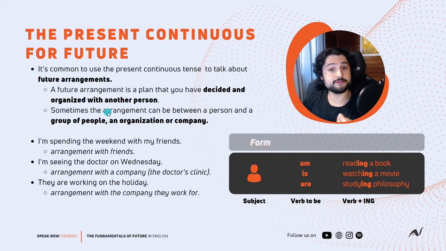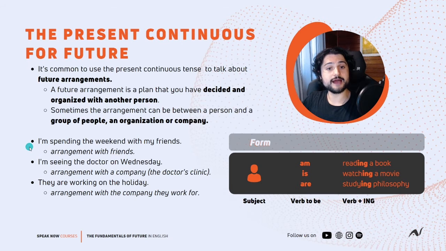Sometimes the arrangement can be between a person and a group of people, an organization or a company. So this arrangement is not exclusively with a person. It can be with an institution, with an organization. Let's take a look at some examples.